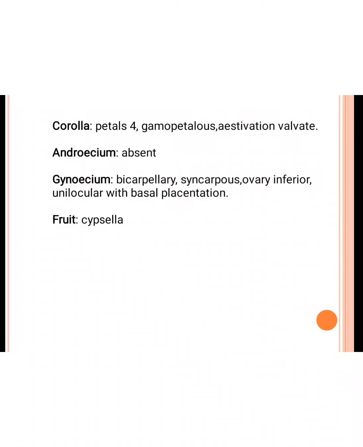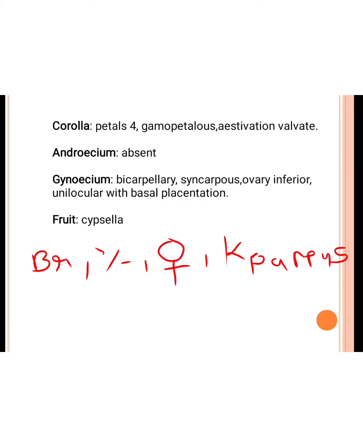In this ray floret characteristic, we write down the floral formula. It means the bracts are present, so Br. Then the flower is zygomorphic. Then the flower is unisexual. In this, only the gynoecium is present, androecium is absent. Then calyx. In this the sepals are absent, but pappus is observed.